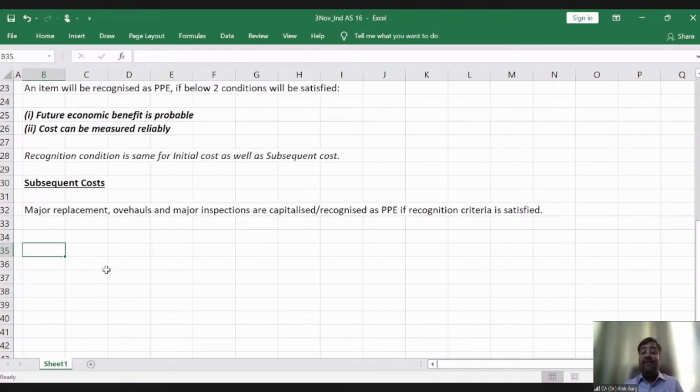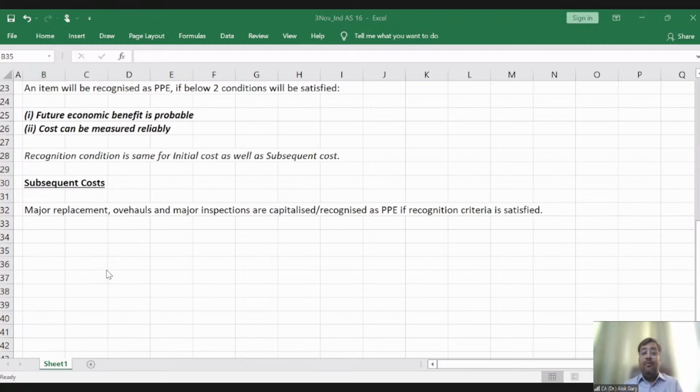If this engine would not be replaced, then what will happen? The entity will not be able to run the truck, and of course the benefits of the truck will not arrive. Hence, by replacing the engine, future economic benefit is probable, and the cost is also measured reliably. So this cost of engine should be capitalized.